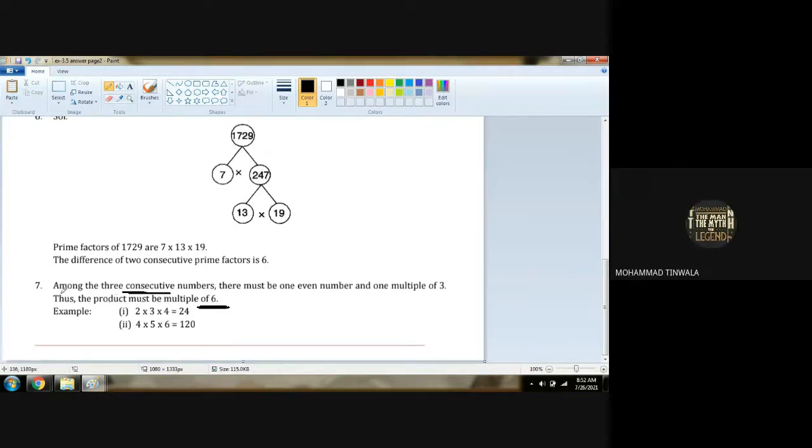Okay. Among the three consecutive numbers, there must be one even number and one multiple of 3. That is, if you multiply any three numbers in a line, the multiplication answer will be divisible by 6, always. This is an example of what we have to give as an answer.